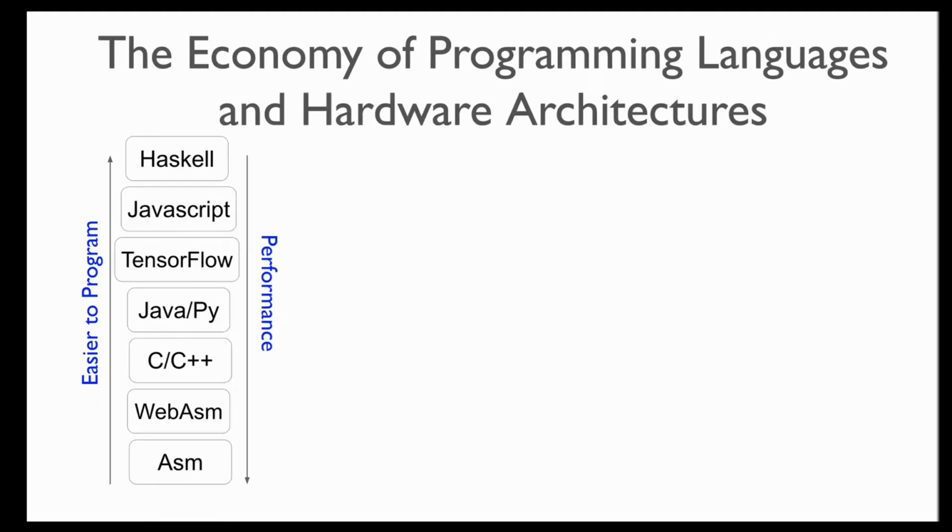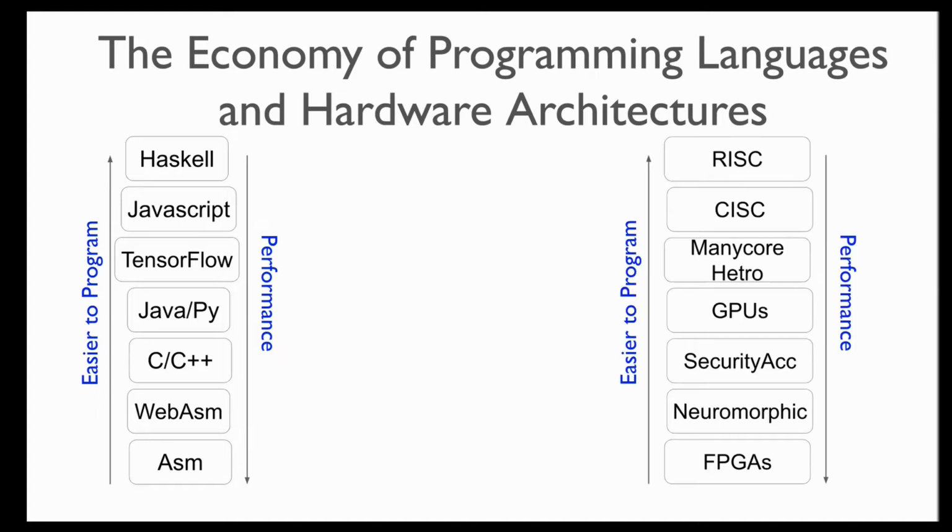Moreover, the graphs that I have shown so far are only for a small set of languages supported by GCC and LLVM. The set of all languages that people use is much larger. The reason we have so many languages is because while some are easier to program, others are easier to optimize for performance. Also, some languages are domain specific. Moreover, the number and types of hardware substrates has been growing at breakneck speed too, from FPGAs to neuromorphic to accelerators to GPUs, etc. Once again, some are easier to program, others are easier to optimize, and yet some others are domain specific.